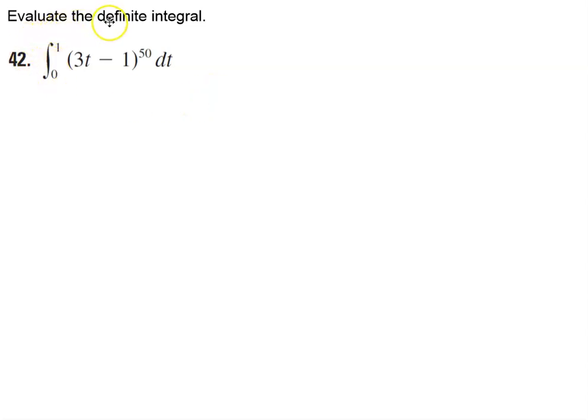Okay, for this question we want to evaluate the definite integral, and the integral is the quantity 3t minus 1 to the 50th power times dt with a lower limit of 0 and an upper bound of 1. So let's go ahead and follow the u substitution. We're going to let u equal 3t minus 1.